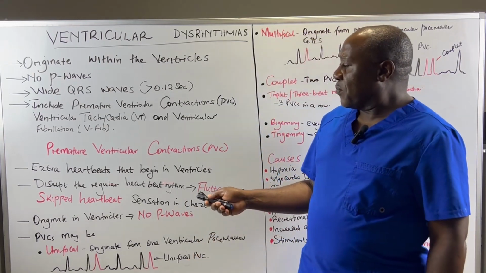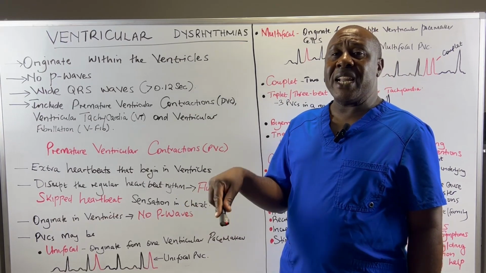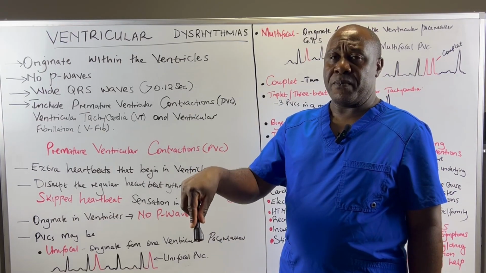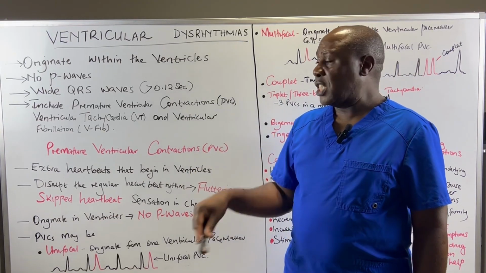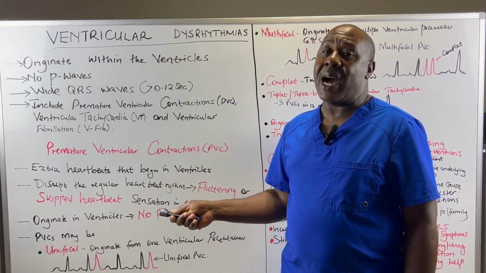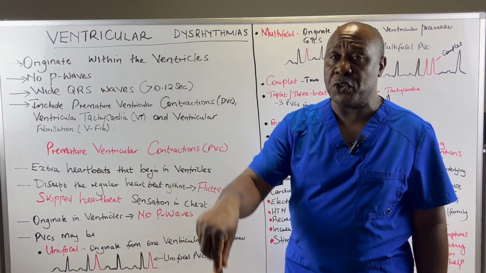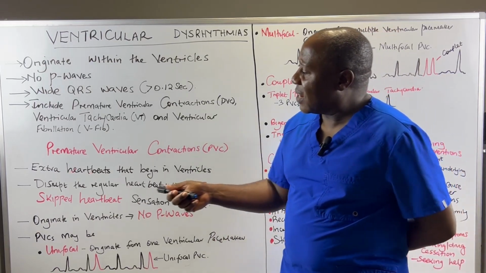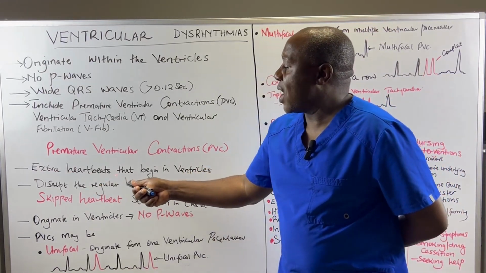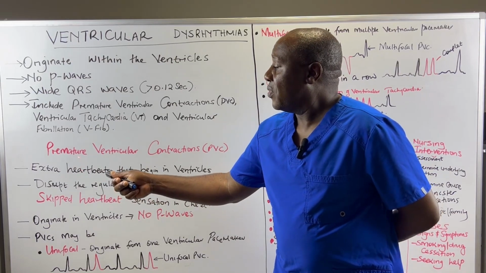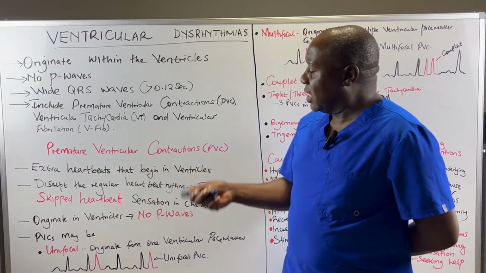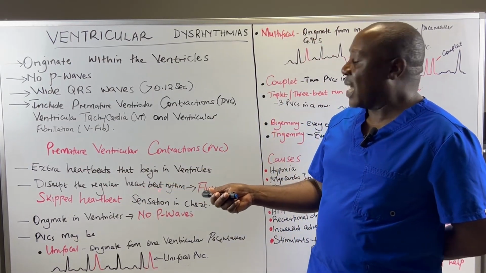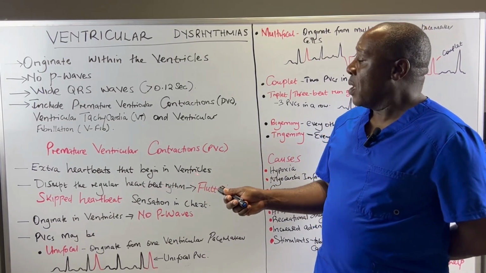Now, what we mean is that this patient has a regular heartbeat rhythm, and these PVCs normally occur as a disruption to that particular heartbeat rhythm. And that's why we say that they are extra heartbeats. In other words, they are heartbeats in addition to the regular heartbeat rhythm of that particular patient.